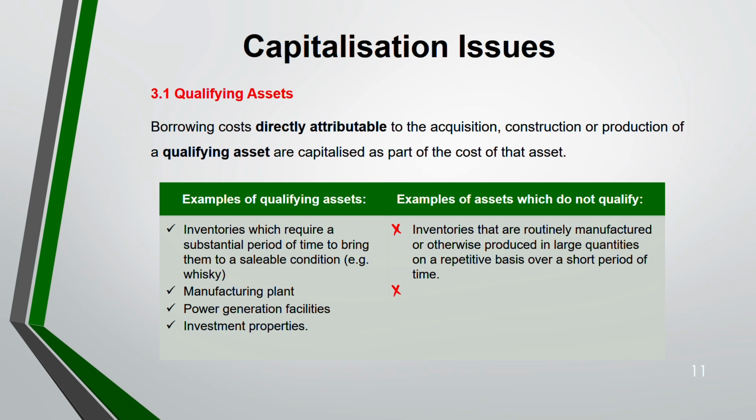For example, inventories that you are producing in a large quantity on a repetitive basis over a short period of time are not qualifying assets. Next, assets that are ready for their use or sale when you have acquired them. That is also not a qualifying asset because they are not taking a long time to get ready for use. It should take a substantial period of time to bring it to use.